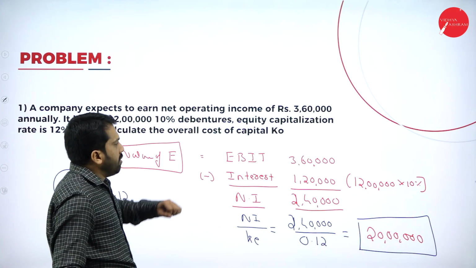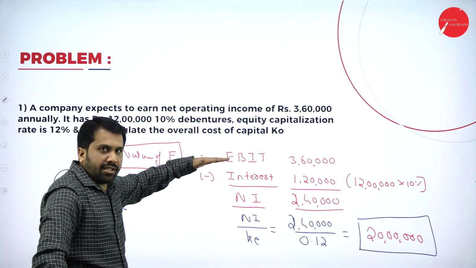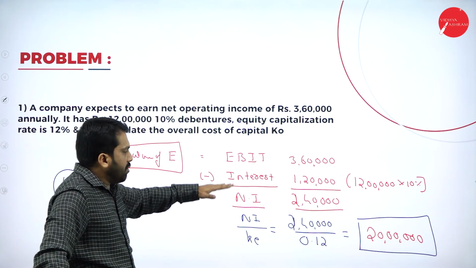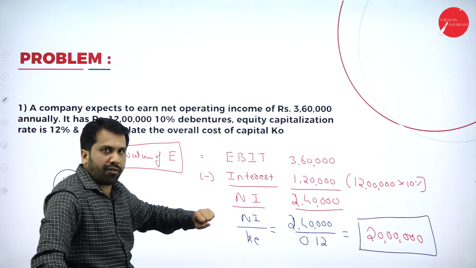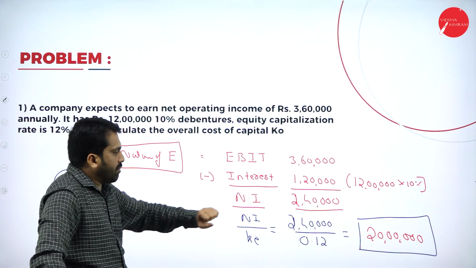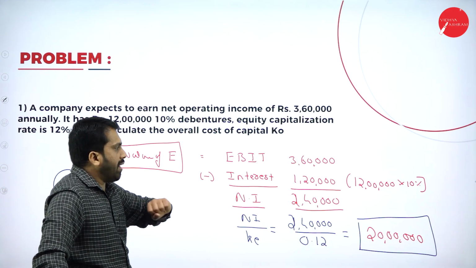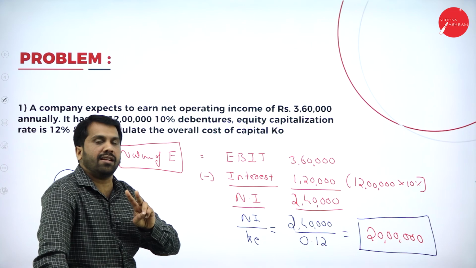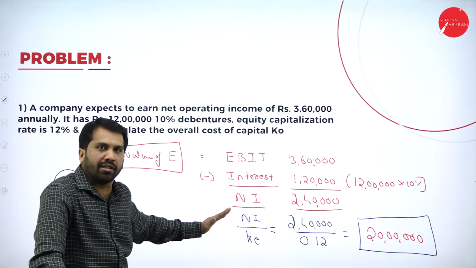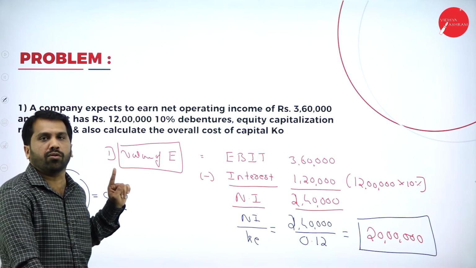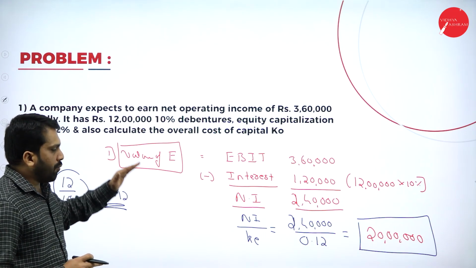How did we do? Your EBIT 3,60,000 minus interest 1,20,000, you got net income of 2,40,000. Net income 2,40,000 divided by cost of equity, you got your value of equity as 20 lakh. Any doubt up to this? No. The first thing we found out, value of equity, we are done.